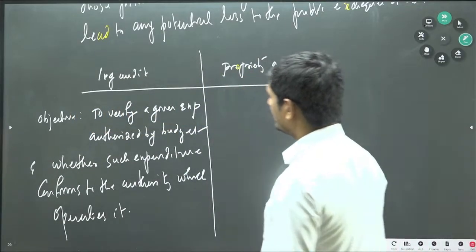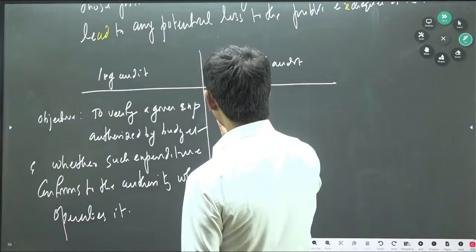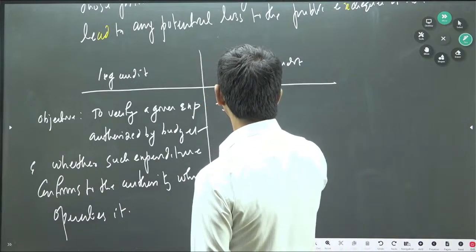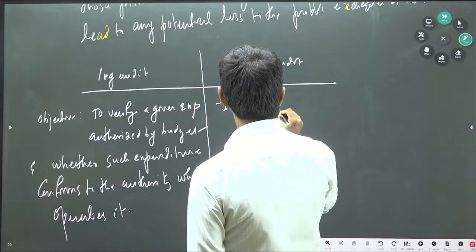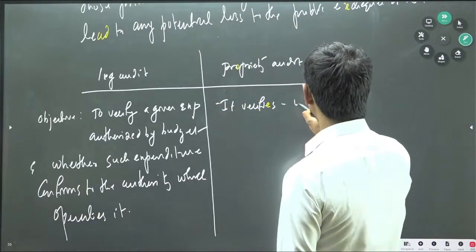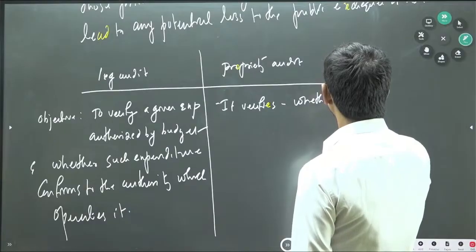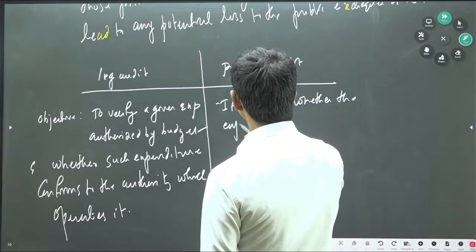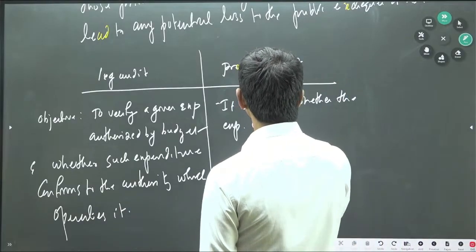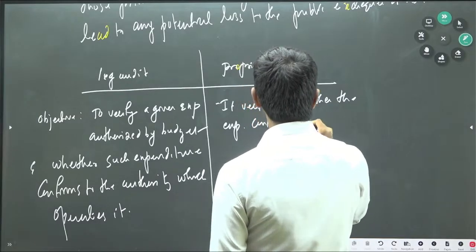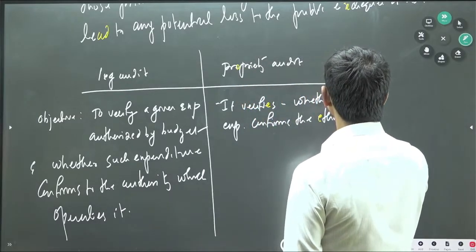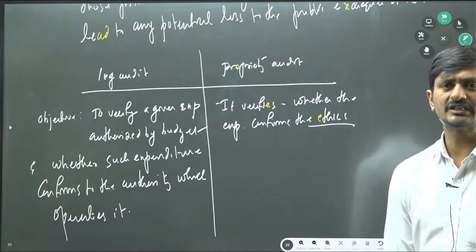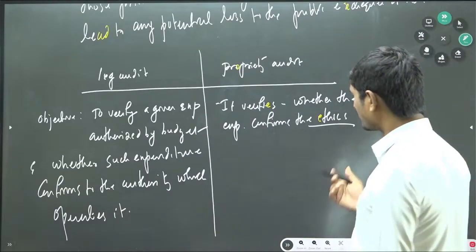Okay. Right. And here the propriety audit verifies whether the expenditure conforms to ethics or not, because law does not explain the real purpose. Okay, ethics or not.